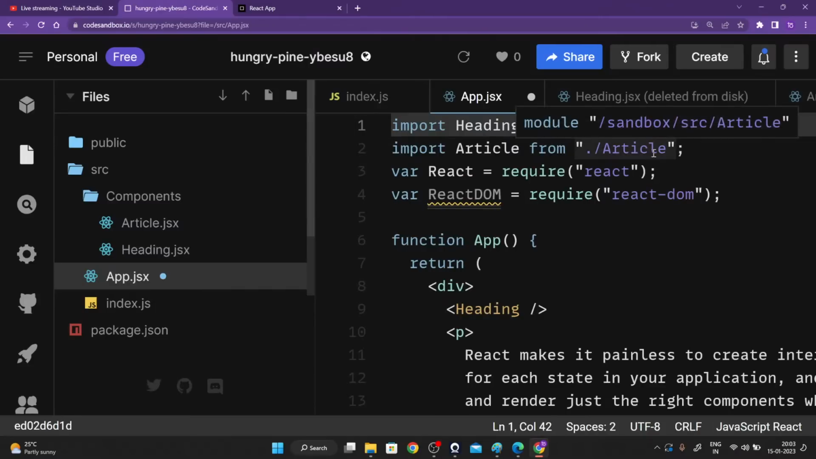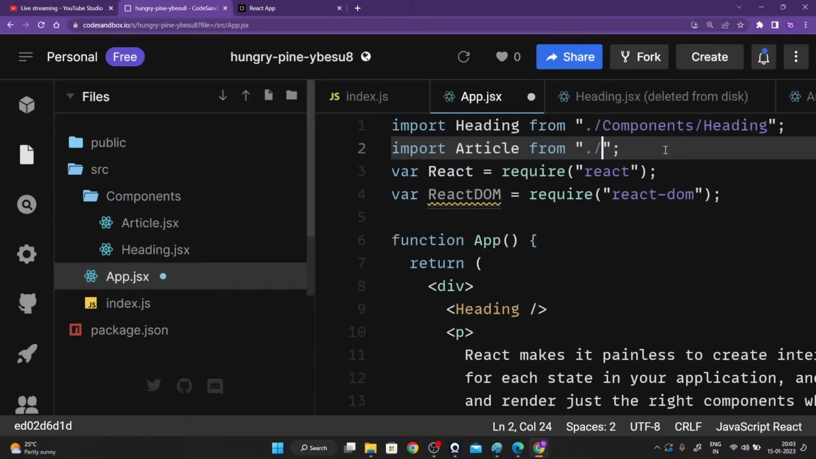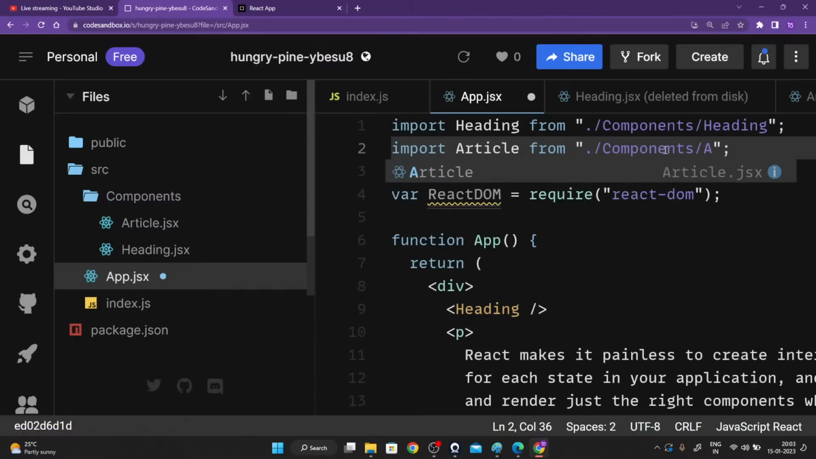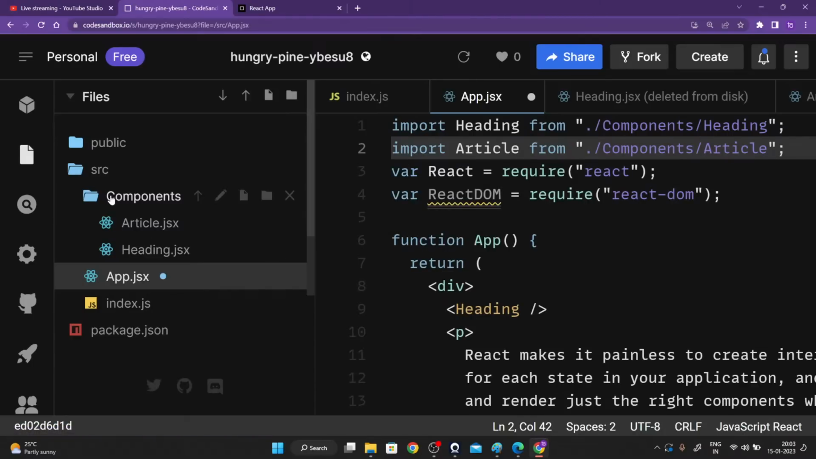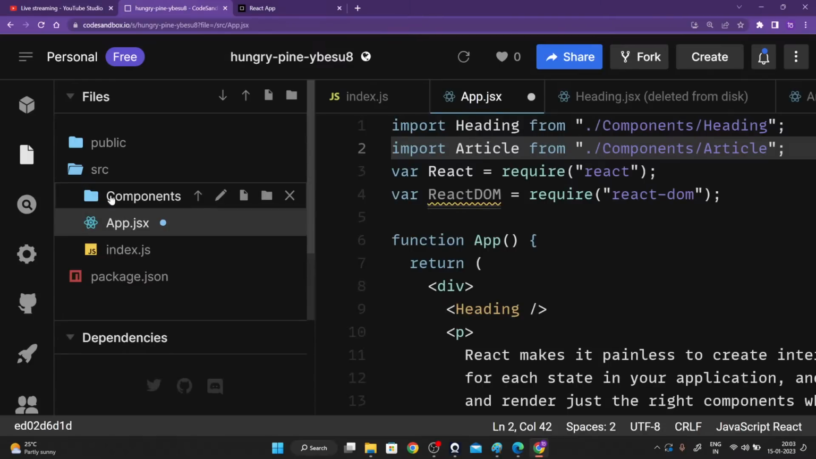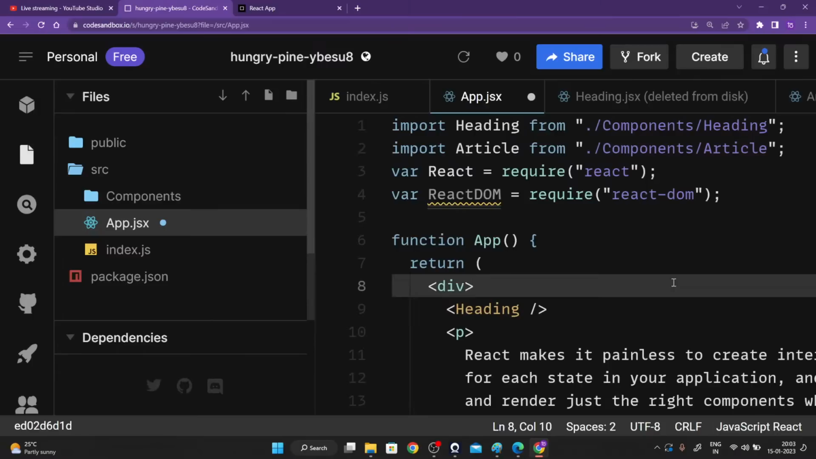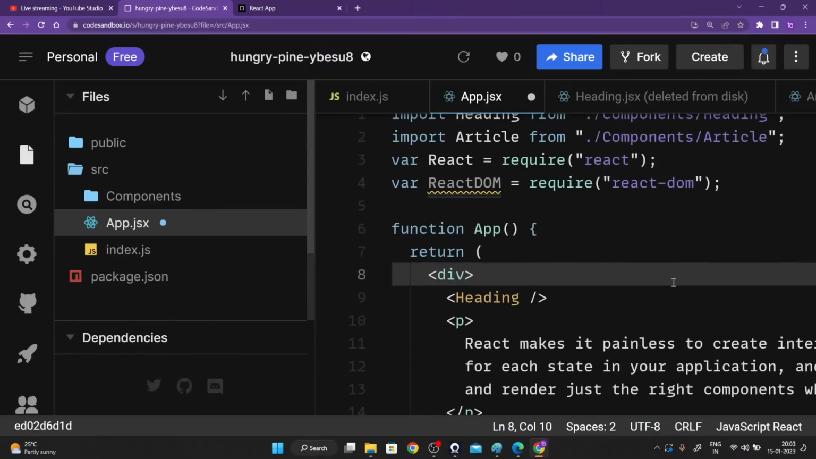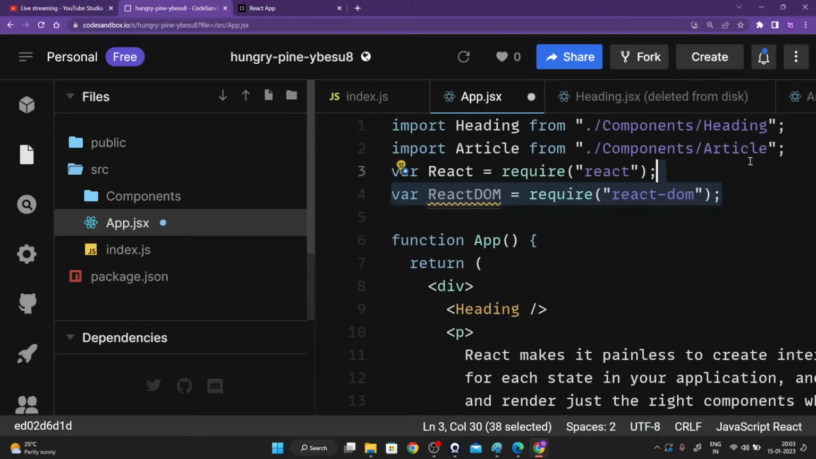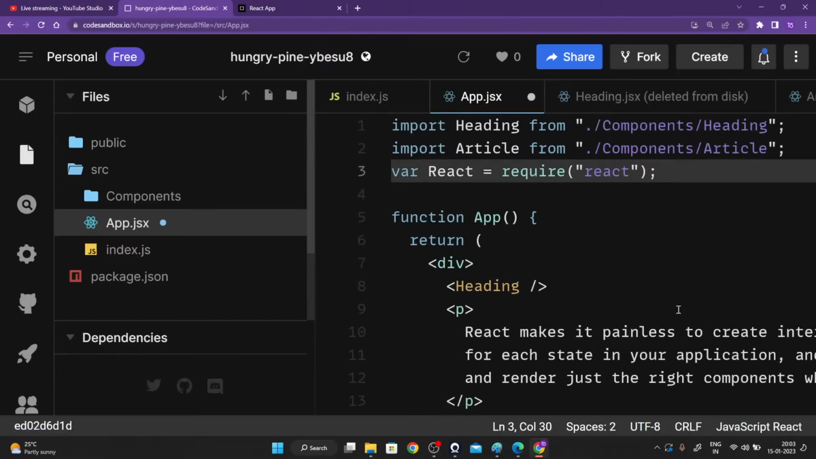And similarly right over here as well, it will be dot slash components slash article. Because again, all our components are now in the components folder, as you are able to see. Your app.jsx is the place where everything is coming together, guys. We don't require react dom in app.jsx, so we are going to remove it.